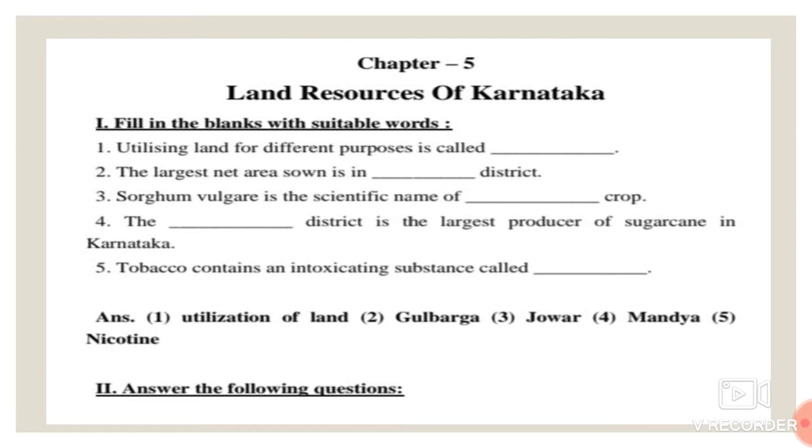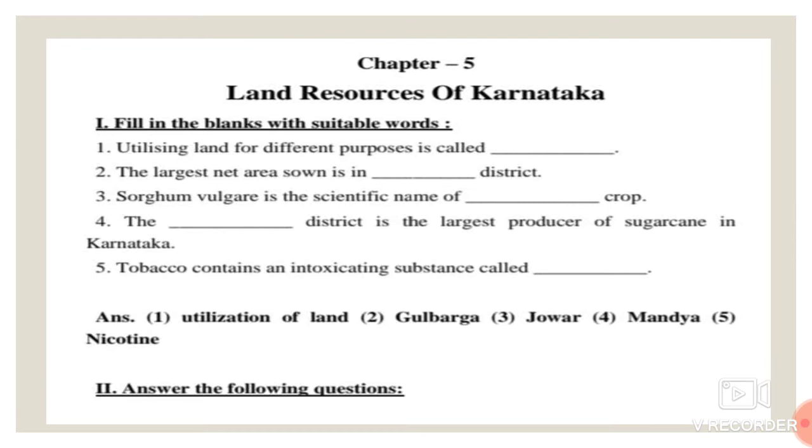Fourth one, the dash district is the largest producer of sugarcane in Karnataka. Mandya is the largest district which produces sugarcane in Karnataka. Fifth one, tobacco contains an intoxicating substance called dash. Here, nicotine is the intoxicating substance of tobacco. This is all about filling in the blanks with suitable words.